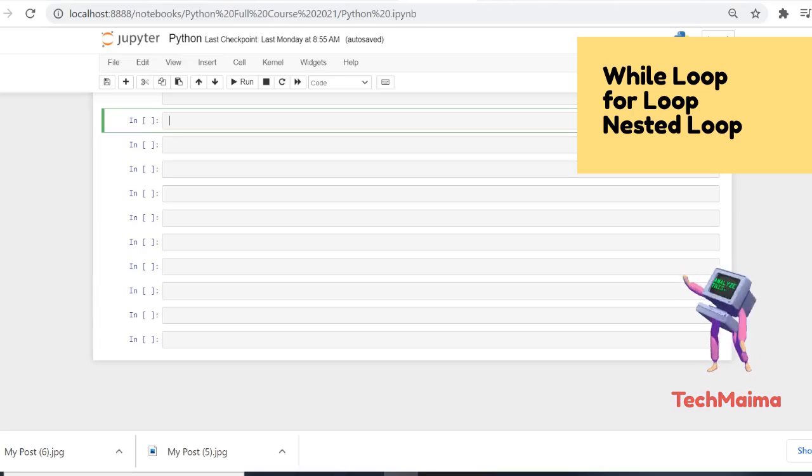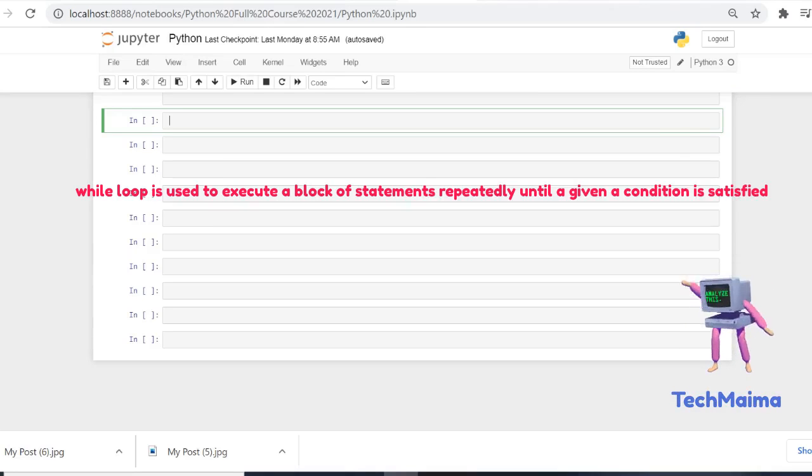When it comes to the while loop, we don't know the number of iterations. It will iterate n number of times until the condition is met. Once the condition is met, it will come out of the loop. That is the purpose of the while loop.